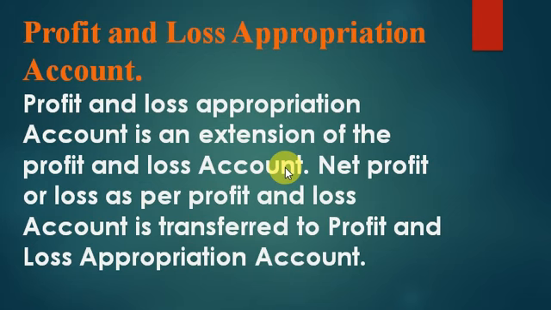Then it further says net profit or loss as per profit and loss account is transferred to profit and loss appropriation account. This means that when we get the net profit of the business, it is transferred from profit and loss account to profit and loss appropriation account. And this is what is going to be shown in the specimen format of profit and loss appropriation account. So I repeat, in between profit and loss account and balance sheet of the firm comes this account called profit and loss appropriation account.